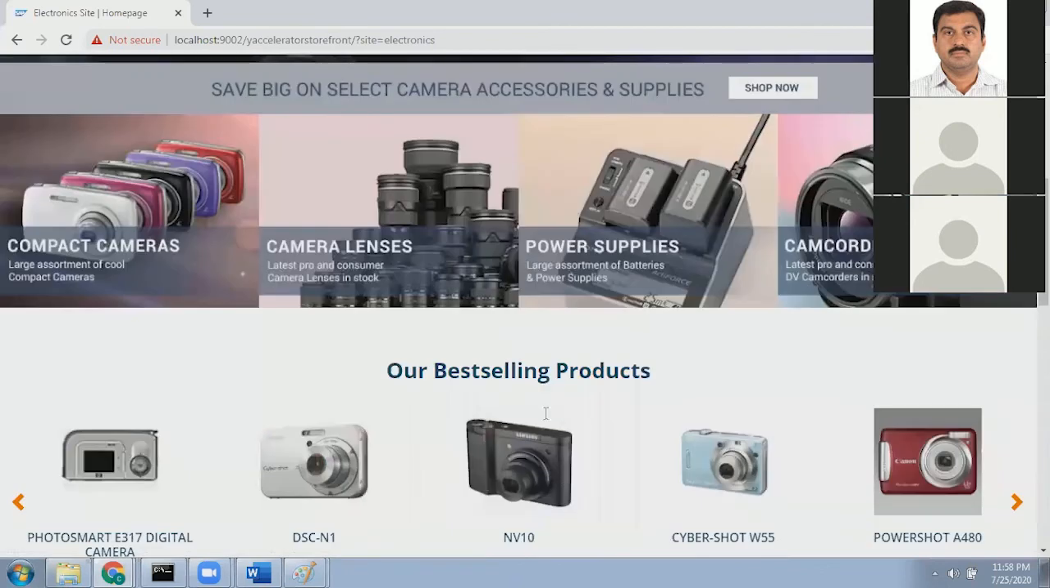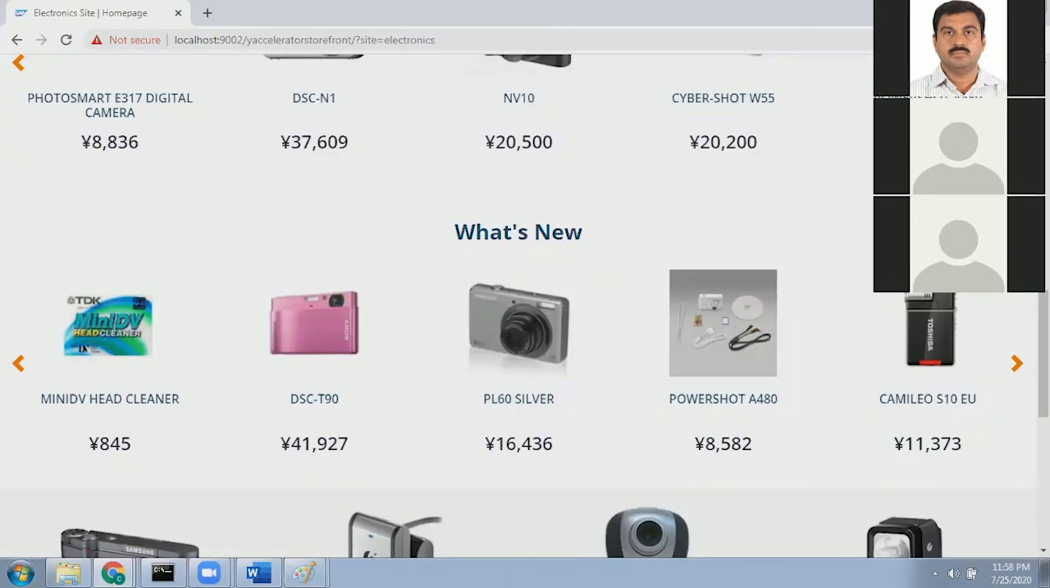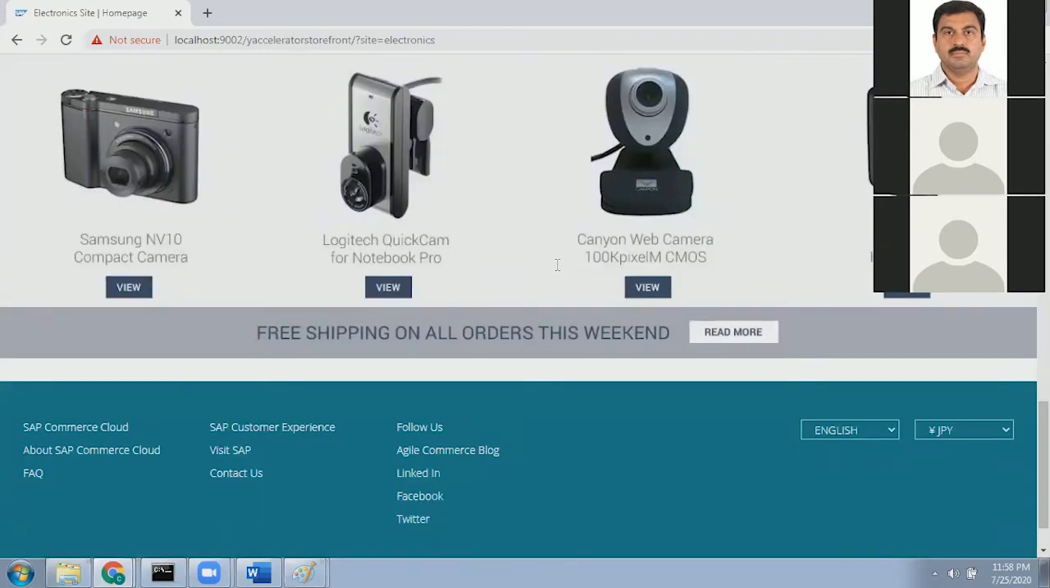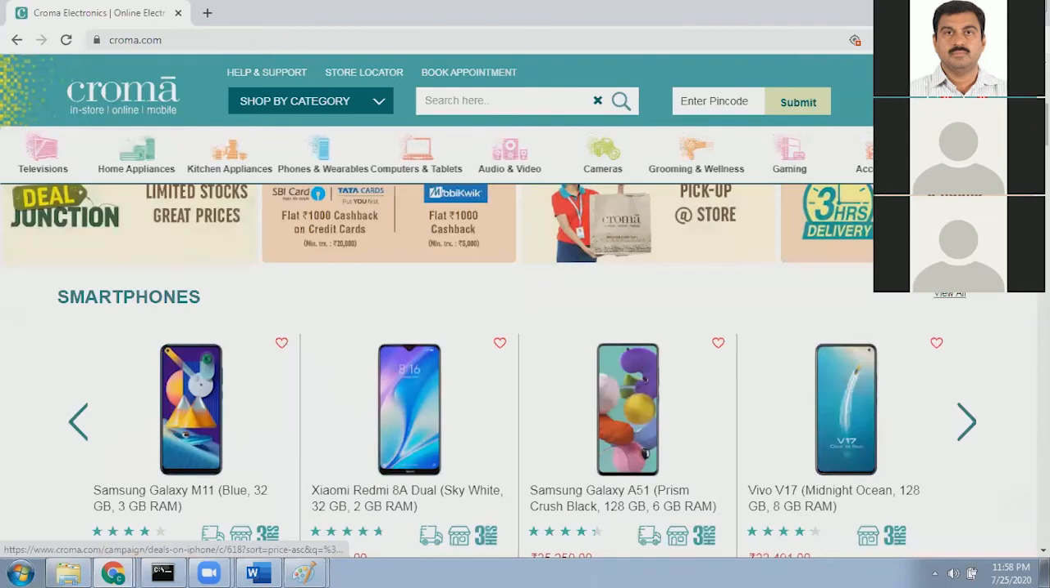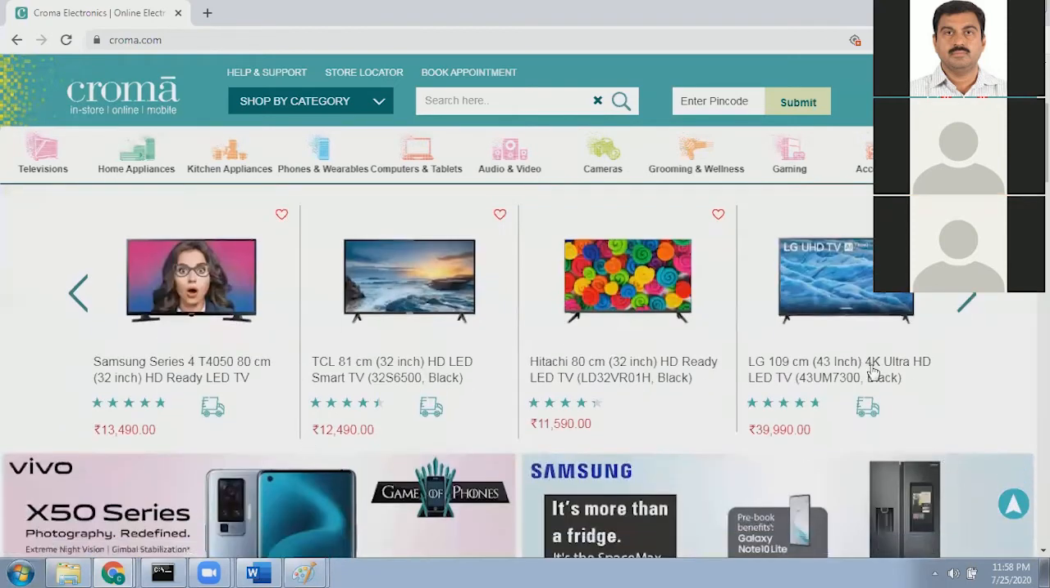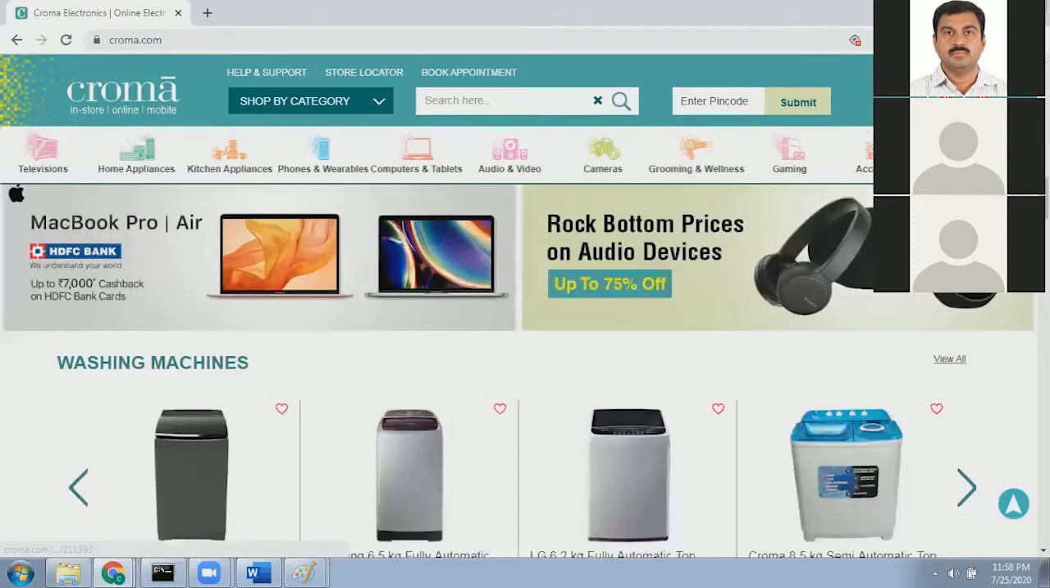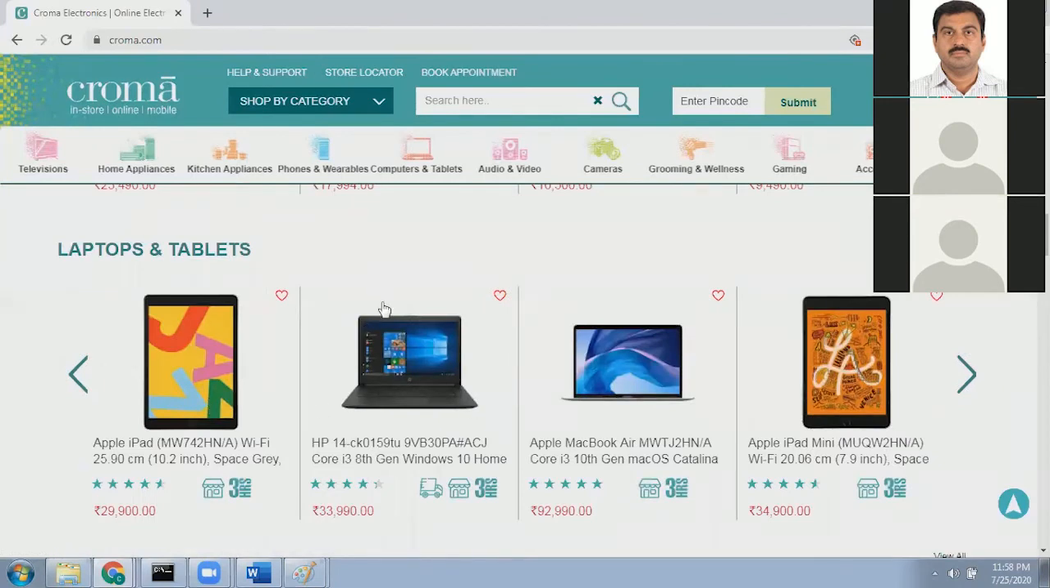Next, you can see there are best selling products, top selling products, and what's new. You can go to Chroma and also see smartphones. These are nothing but best selling products, top selling products, what is new today, all these things. So everything is already available. Only 10% we do customer specific changes, the look and feel.